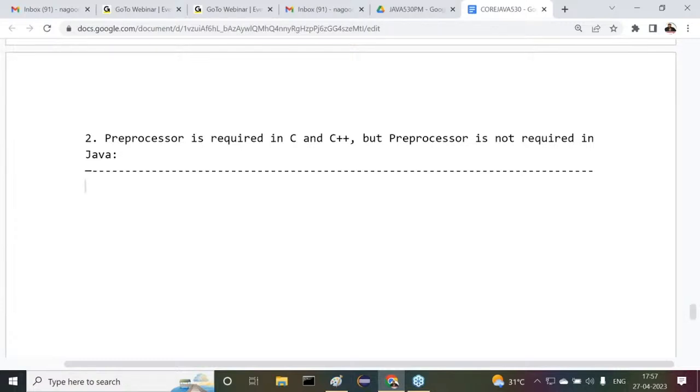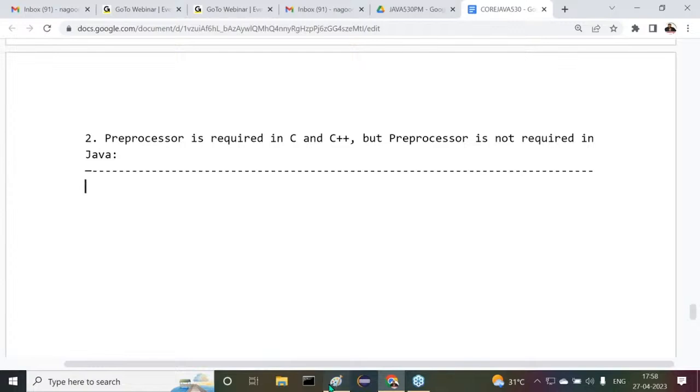Before understanding whether a preprocessor is required or not required in C, C++ and Java, first of all we have to understand what a preprocessor is, what the role of the preprocessor in programming is, where it exists, and what it is able to do in our programming languages. All those points we have to understand. After that, we will decide whether a preprocessor is required or not required in C, C++ and Java. Now let us understand the content.